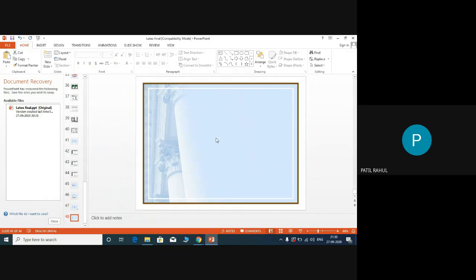then you can send a mail. I mention my mail here: rkpatil.svpm@gmail.com. If you have any queries, you can ask anytime at this mail ID, and I will reply to that mail.